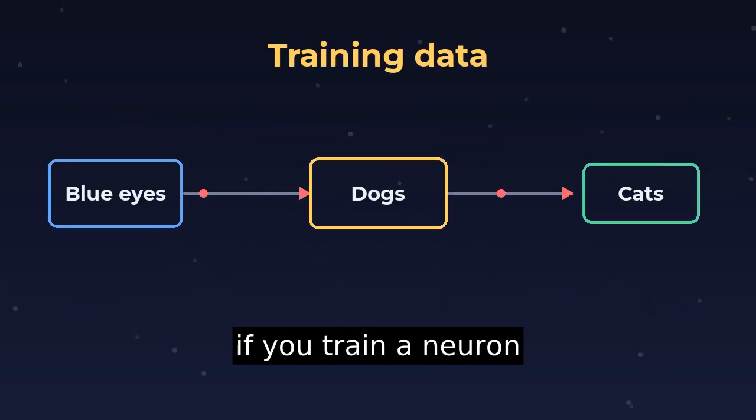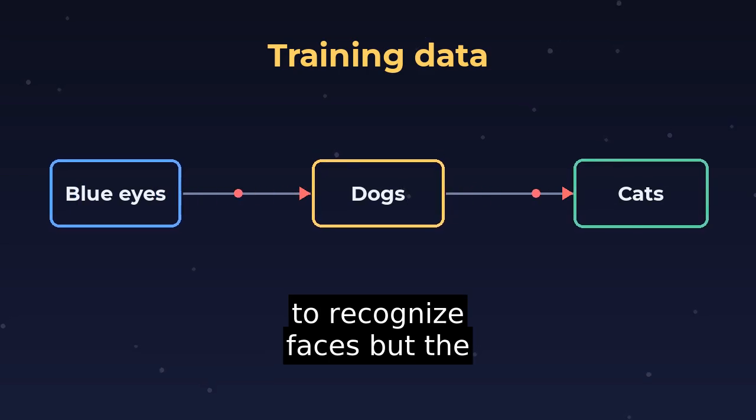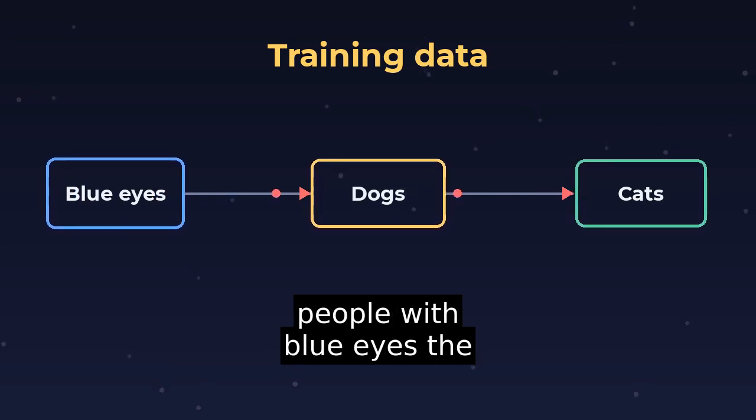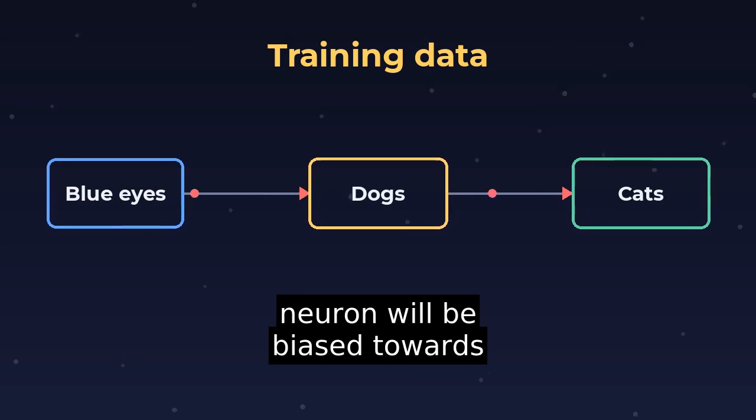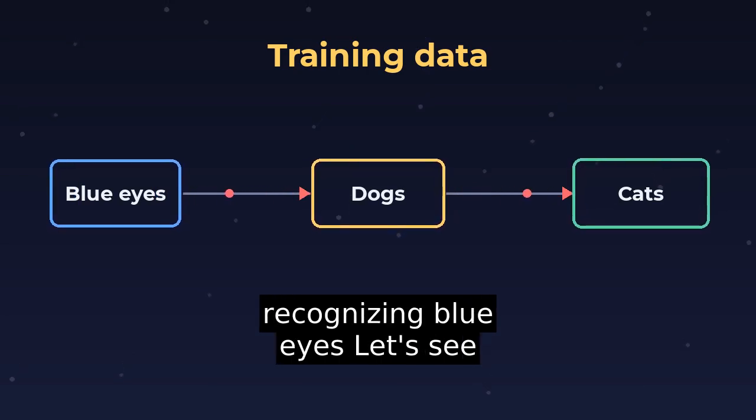For example, if you train a neuron to recognize faces, but the data only has pictures of people with blue eyes, the neuron will be biased towards recognizing blue eyes.